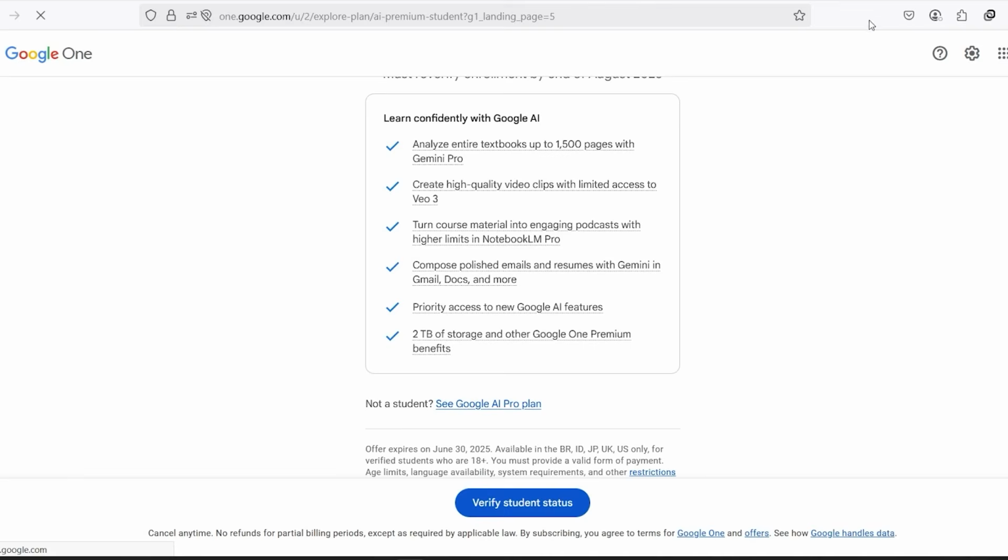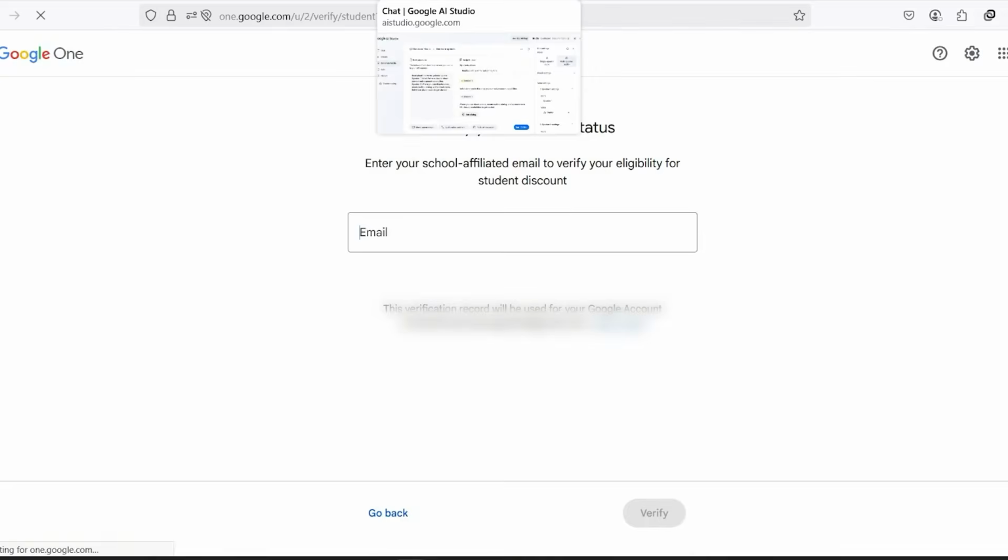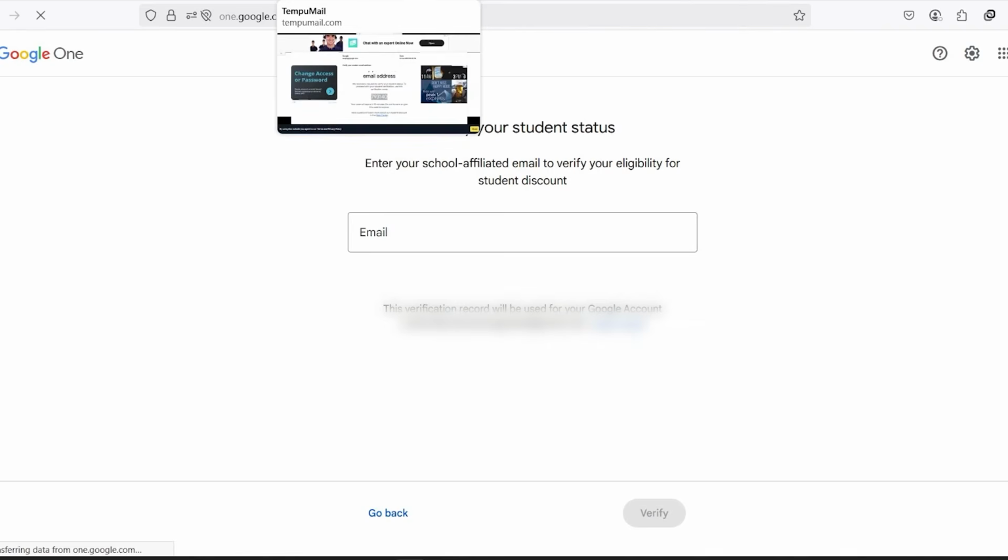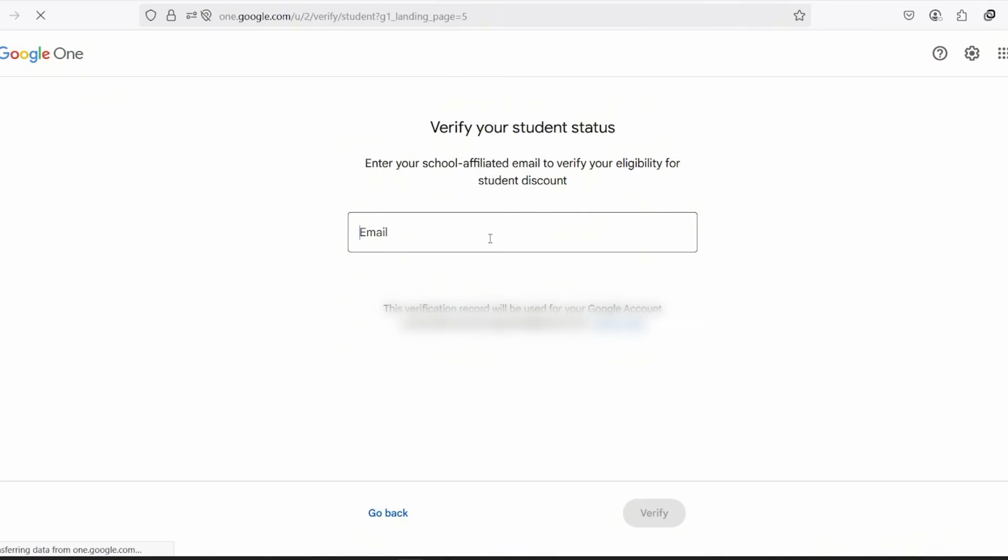If you're in the US, UK, Brazil, Japan, or Indonesia, just use your actual school email. Now, if you're not based in one of the officially supported countries, like the US, UK, Brazil, Japan, or Indonesia, don't worry. There's a workaround that people have been using, and it's pretty simple. You can generate a temporary student email, something ending in .edu, using a free service like tempamail.com. I will recommend this to only students. If you can afford it, simply buy the plan, but if you're broke like me, you can try this method.